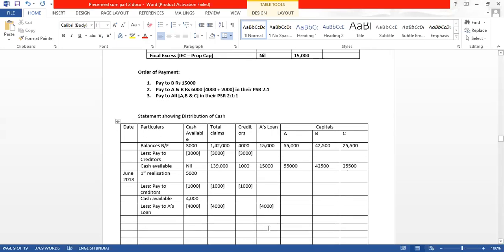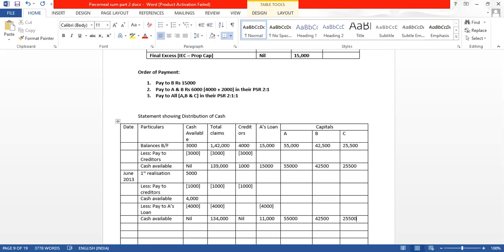Now how much is remaining? Now what is the cash available? Cash available again becomes nil. So how much is the total liability now? How much total claim is left? 1,39,000 minus 1,000 minus 4,000, 1,34,000. Creditor becomes nil, and partner's loan, A's loan, still 11,000 has to be paid. A's capital 55,000 we have not touched, 42,500 and 25,500.